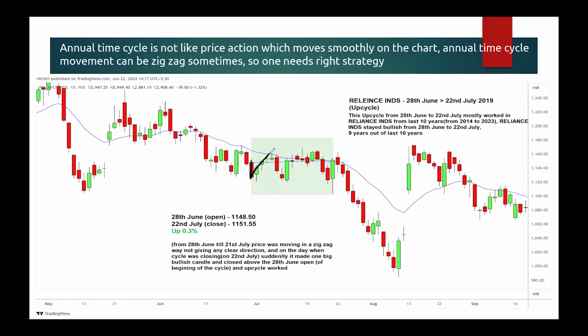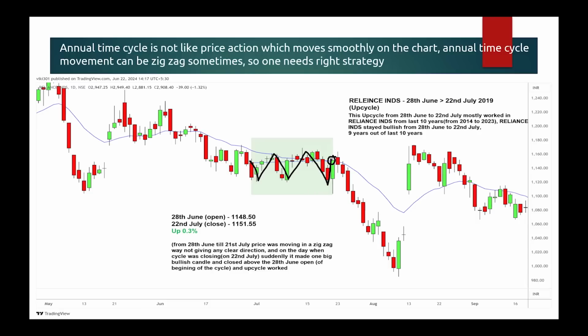The cycle was up. Yeah, for a moment it went up. From the 20 MA it came down. Again it started going up, closing above the 20 MA. Then again it started coming down. And finally, when the cycle was supposed to end on 22nd July, suddenly a huge bullish candle came. Look at the candle size on the last day of the cycle. It made a huge bullish candle. And where did that candle close? That candle closed above the opening of this candle, which was 1148, right? Closed at 1151. So that is what I said. It's a zigzag, right? It is not smooth. It went up, down, and finally it closed above it.